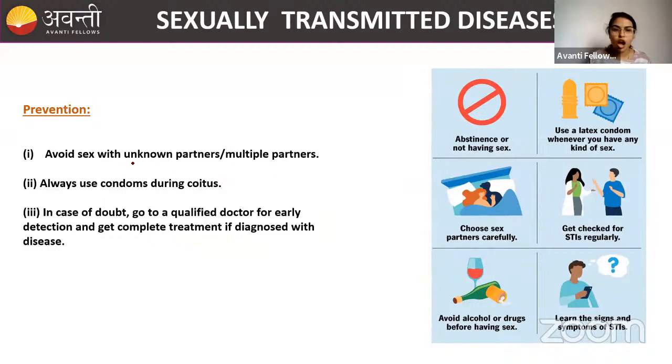What are the preventions? Avoid sexual contact with unknown partners or multiple partners. Multiple partners and unknown partners should never be included in that process. And use condoms during coitus. Coitus means nothing but copulation. Copulation is sexual intercourse. All these terms are good enough to use for sexual intercourse. And if in case you have doubts in this, you can always consult a doctor and get an idea of what to do, how to take precautionary measures and everything.